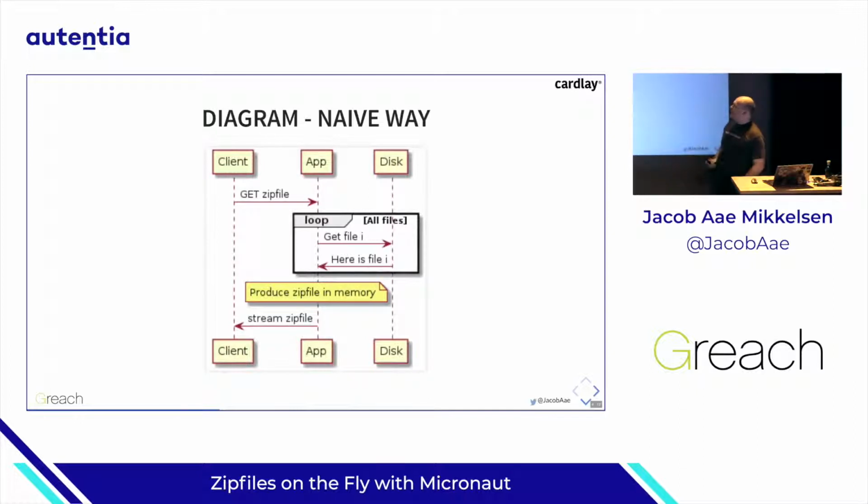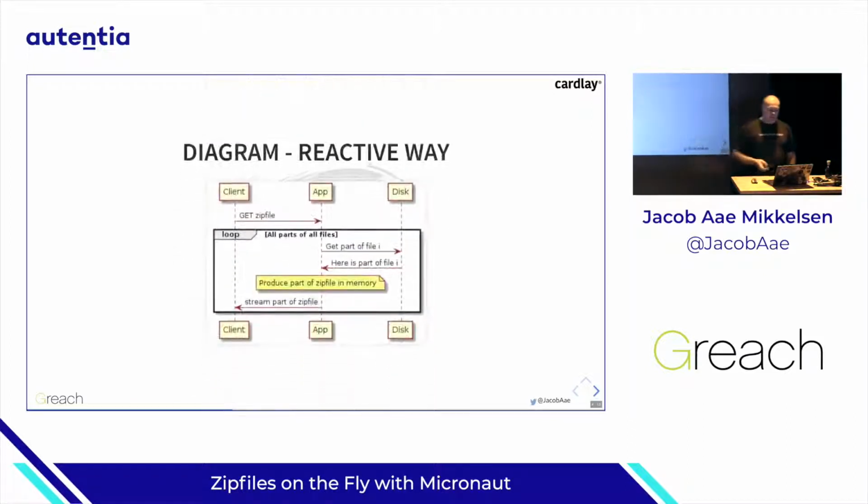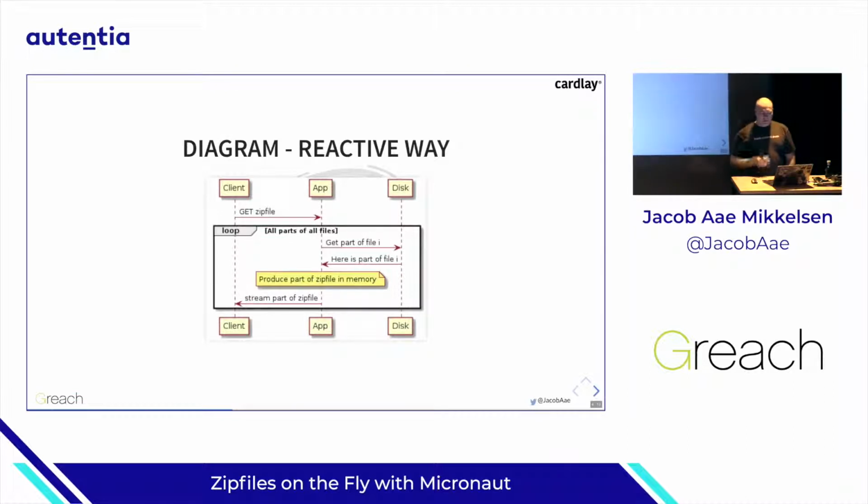A diagram of the naive way is that the client asks the application for the zip file, and we then produce everything, loop over all the files, produce it in memory, and then start streaming it out. In a reactive way where we could support backpressure, the user still asks for the zip file, and then we do a loop where we just take part of a file, dump it into a zip file, and stream that part out to the user. So we'll have a very limited memory footprint at all times.